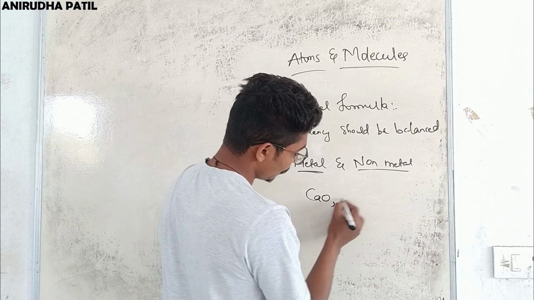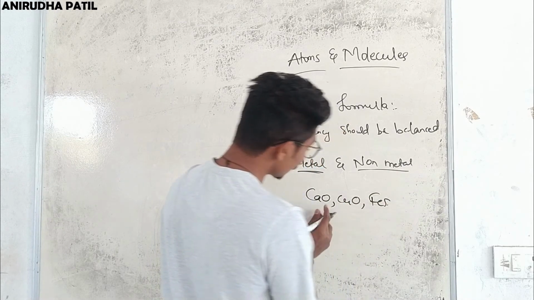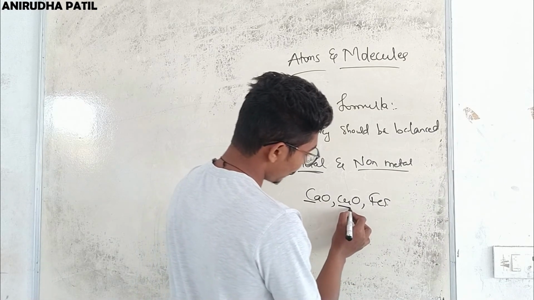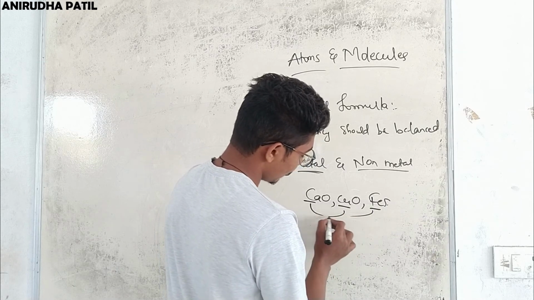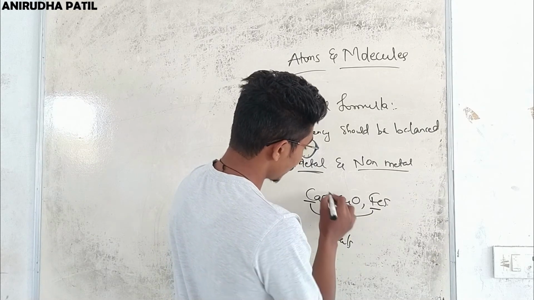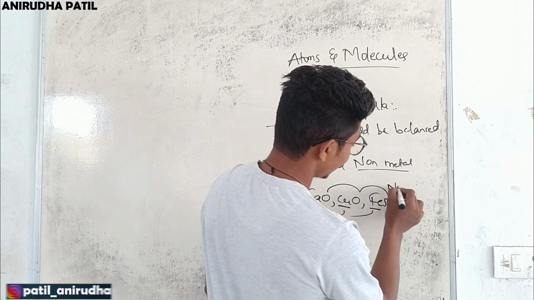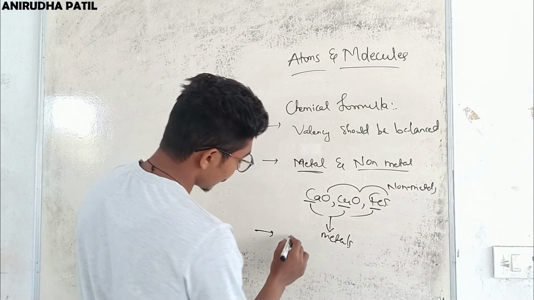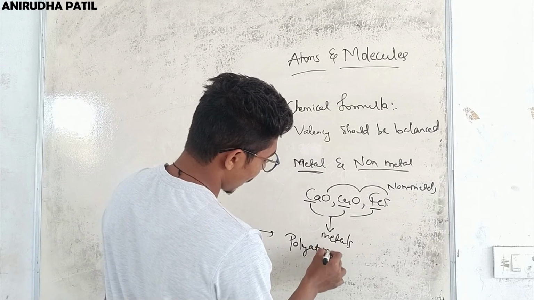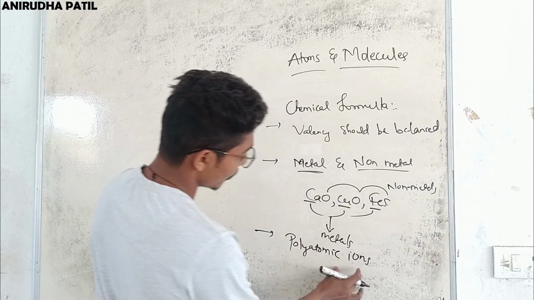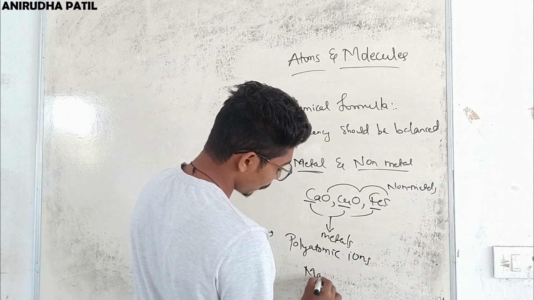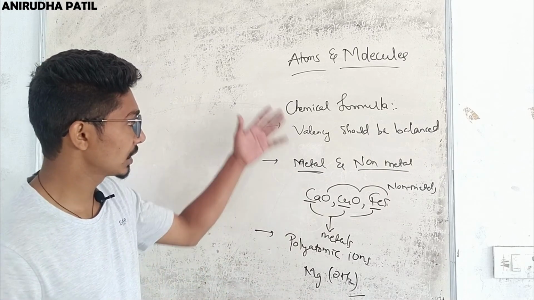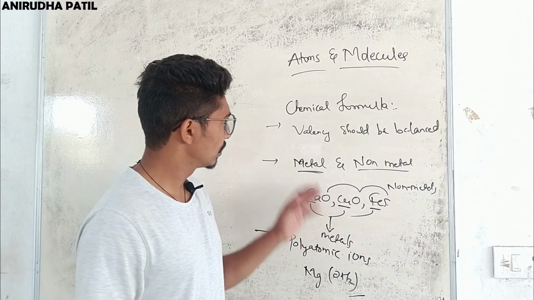For example, CaO, CuO and FeS. In case of CaO, calcium oxide, copper oxide, and iron sulfide, Ca, copper and iron are metals, so they are written first, but oxygen and sulfur are non-metals, so they are written last, on the right side. The third rule states that in case of polyatomic ions, that means the compound formed by polyatomic ions, we use brackets to denote their ionic charge. So we write like this. These are some of the rules for chemical formula. Remember these rules.